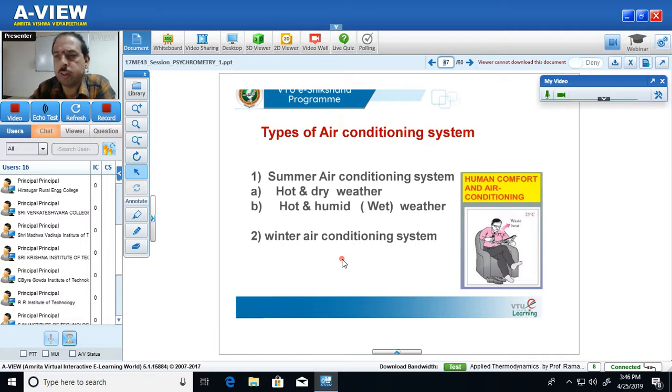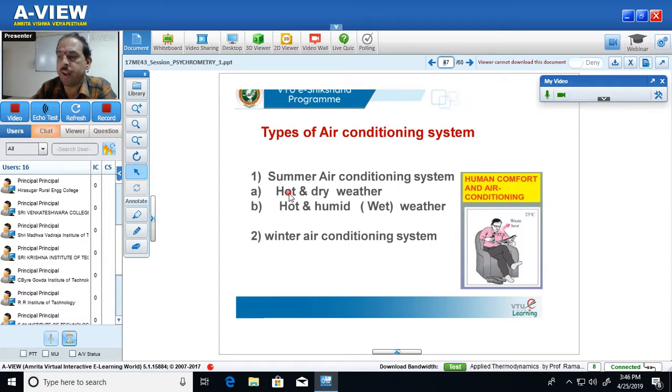Well, I think now we have come to the most important stage of this chapter. Before we go to the problems of psychrometric processes, there are two important air conditioning systems we are supposed to discuss. Basically, any air conditioning system is classified into two types.